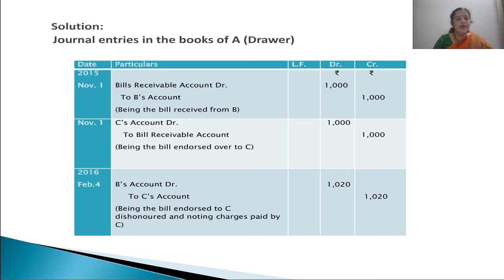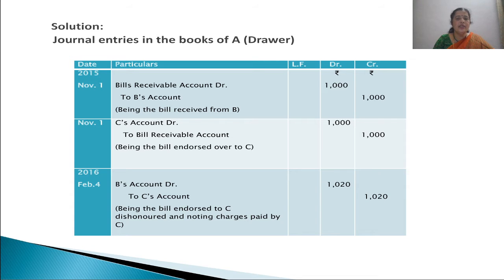The reason being, we are endorsing this bill in favor of C. So C is receiving the bill, and bill is going out from the hands of A. Bill is going out, real account. So now C is the holder of the bill. After this entry, C is the holder of the bill, he is the endorsee, and bill is now in his hands. Then what happened on the due date?